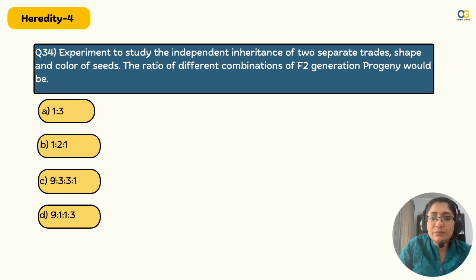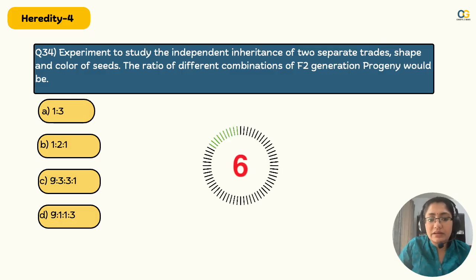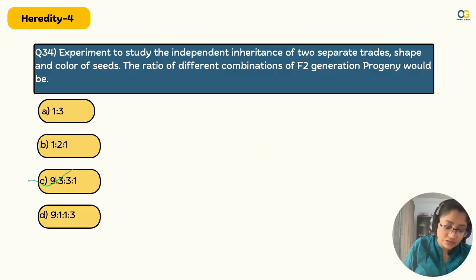Experiment to study the independent inheritance of two separate traits, shape and color of seed. The ratio of different combination of F2 generation progeny would be. यार ये तो memory है. Come on. Think. Right, 9 is to 3 is to 3 is to 1. You can't forget this ratio in your sleep also. You have to be getting 9 is to 3 is to 3 is to 1. Yeah, memory based hai, straightforward. Okay, moving on. Hope you have got at least 3 out of 10 so far. I would be very happy if it's 4 out of 4 so far.